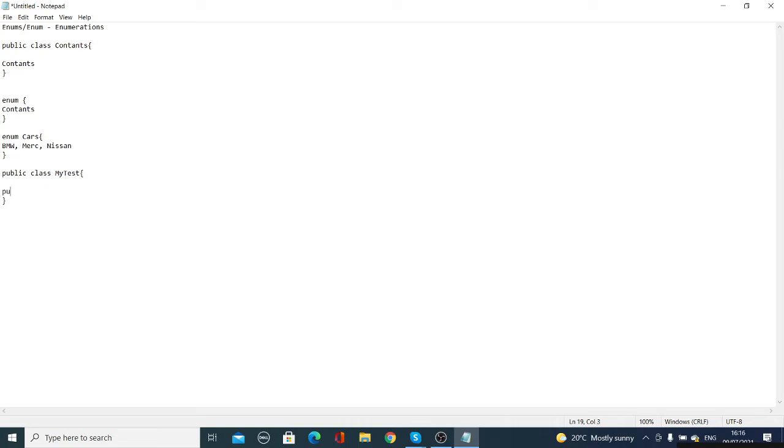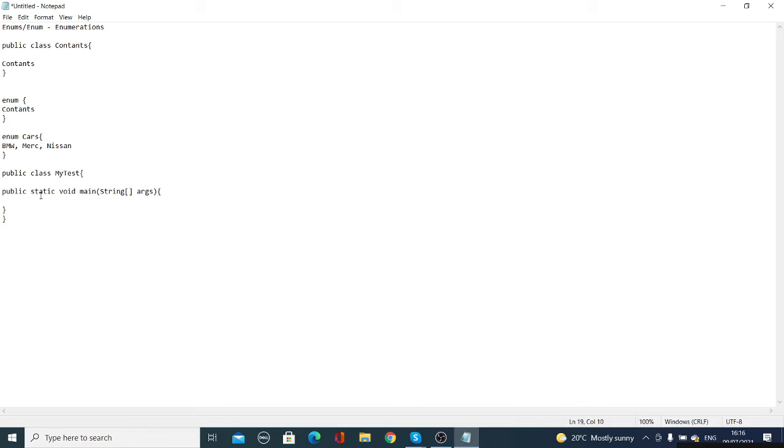So you define public static void main, String args. Arguments, okay, and you have to have another one, because there are two opens then two closes. In here, this is your class, okay. So this is your main method.